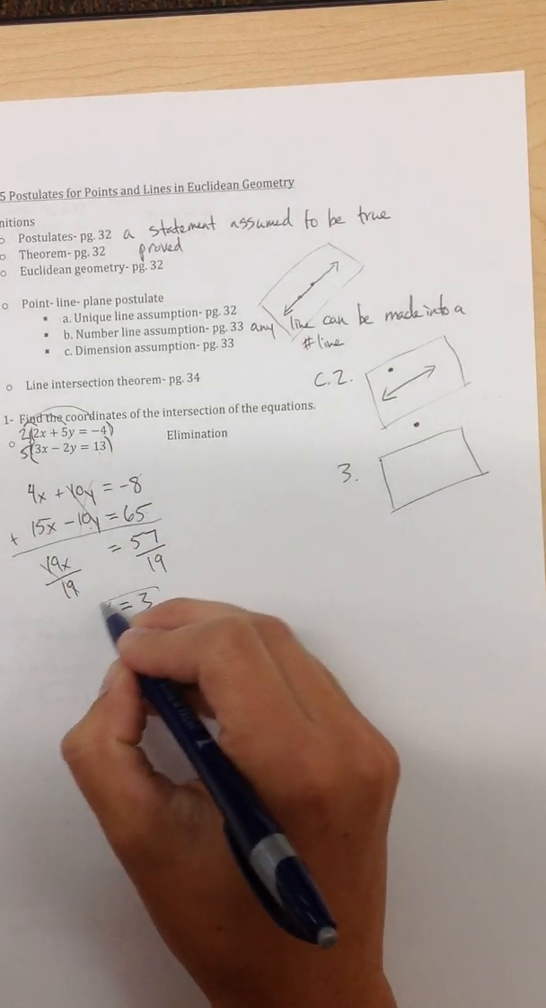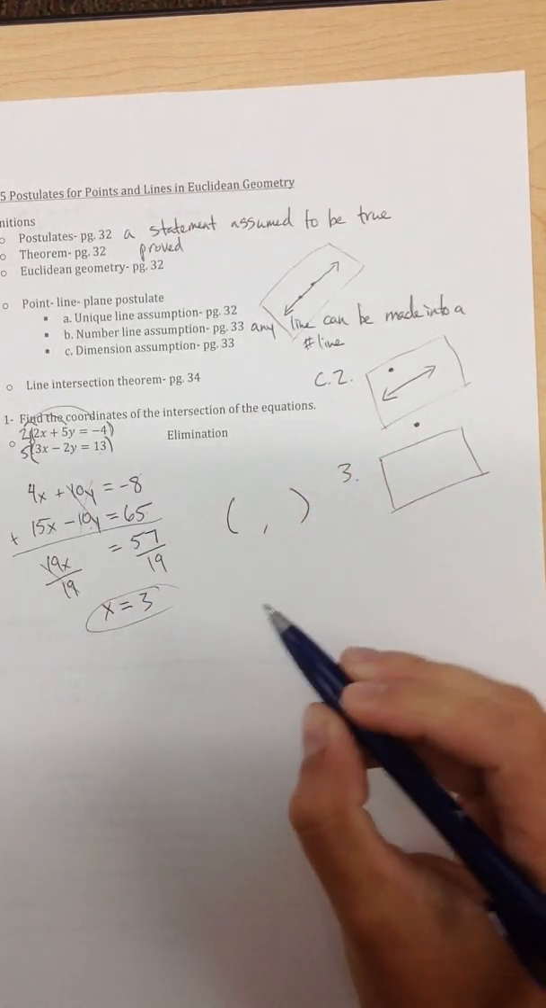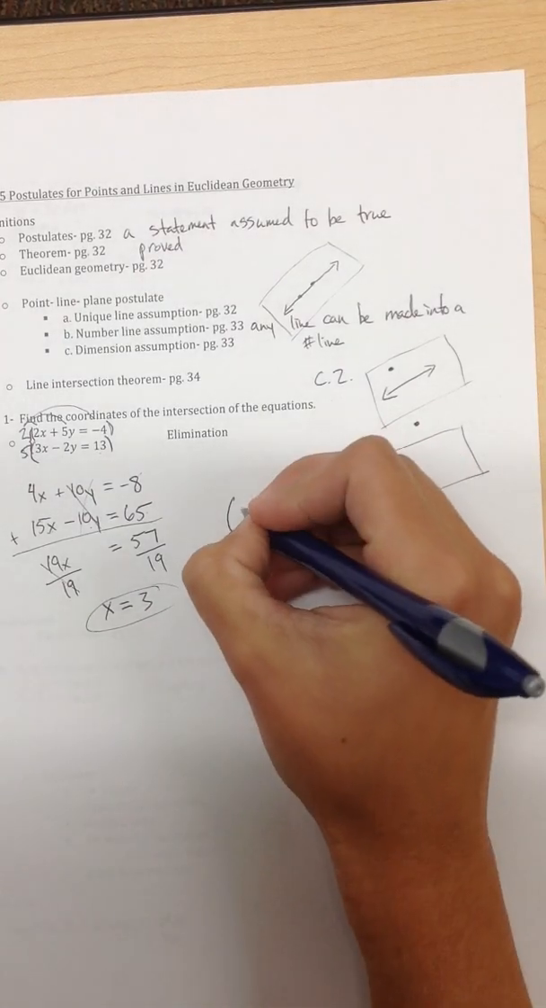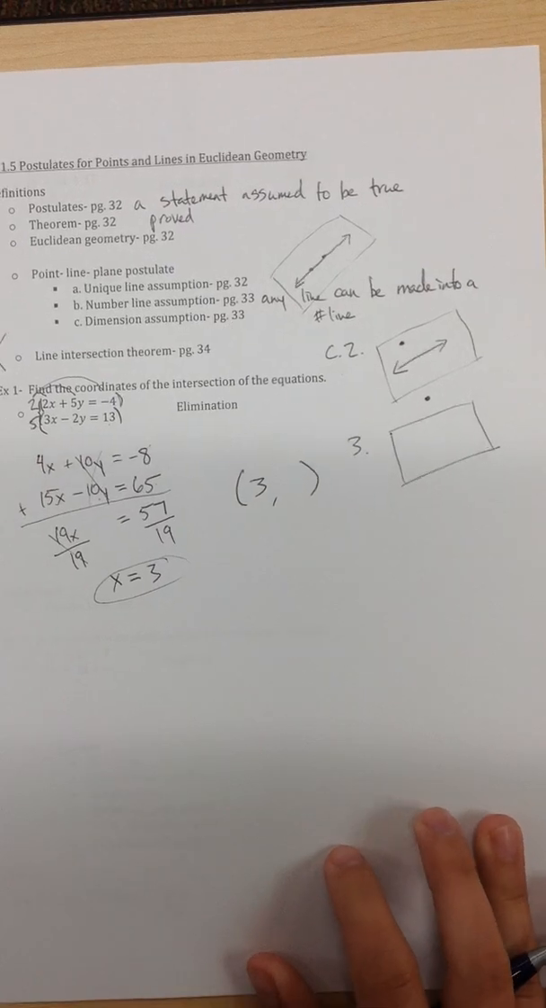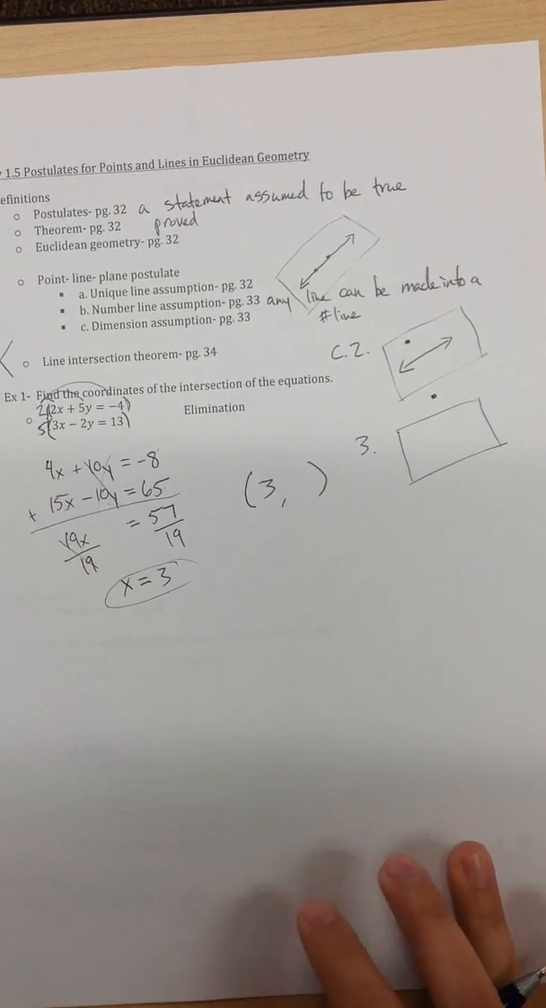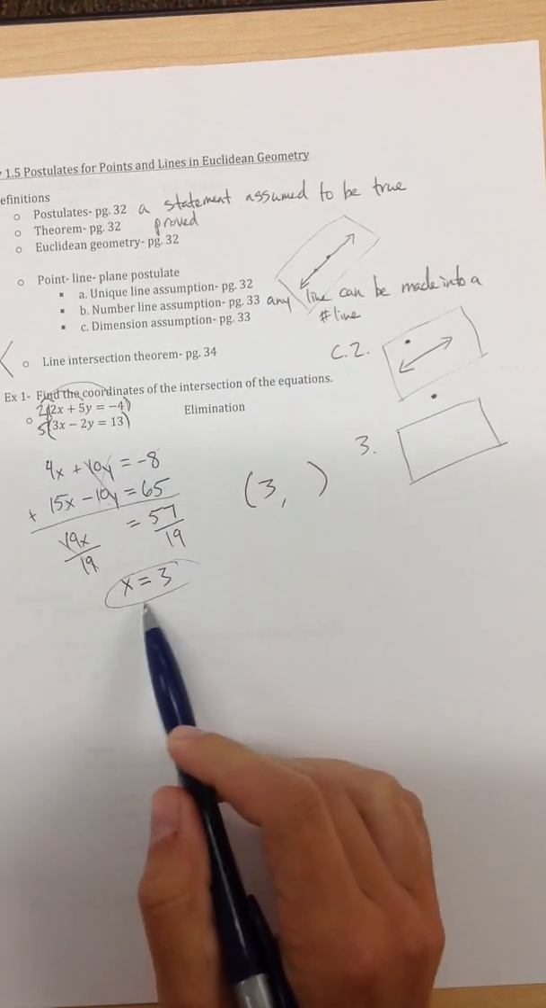So what that tells us is my x-coordinate, since I'm looking for an ordered pair for my answer, is 3. Now I just have to find the y-coordinate that goes with that. So if I'm looking for my y here, what I do is I take one of my original equations and plug my x value in.